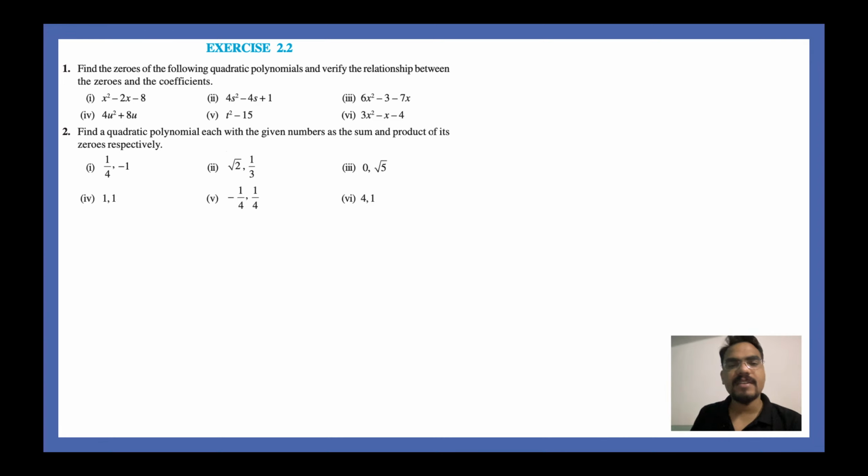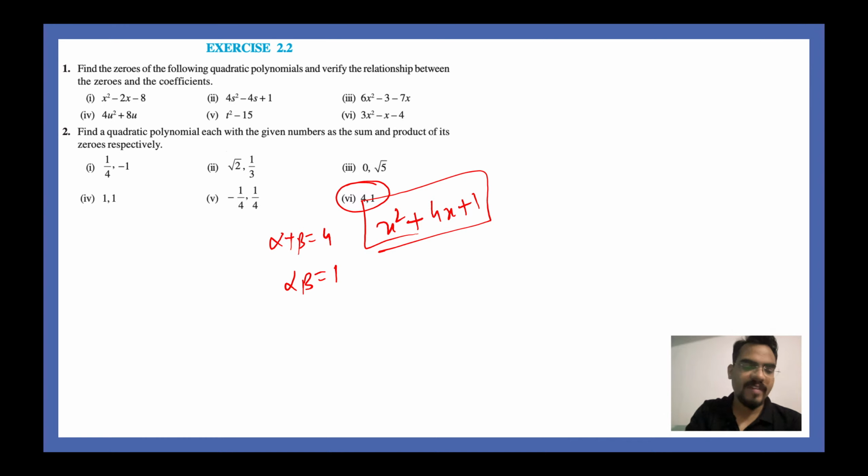Next, let's say somebody said do this. So alpha plus beta should be equal to 4 and your alpha beta should be equal to 1. Your polynomial will be x square minus 4x plus 1. This will be your polynomial. I hope everybody is following me.